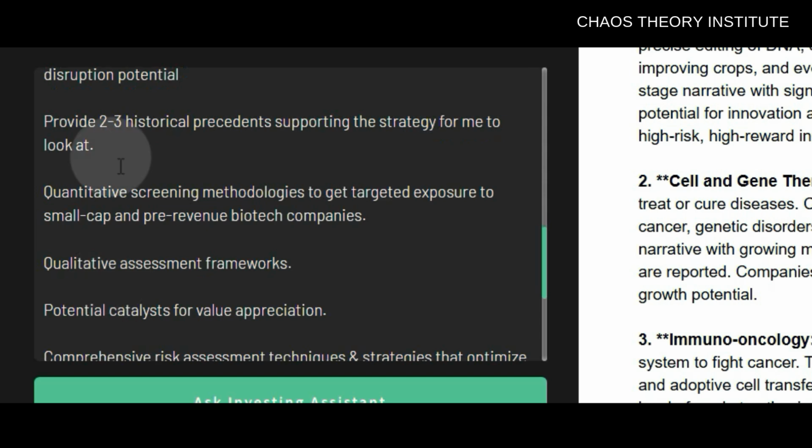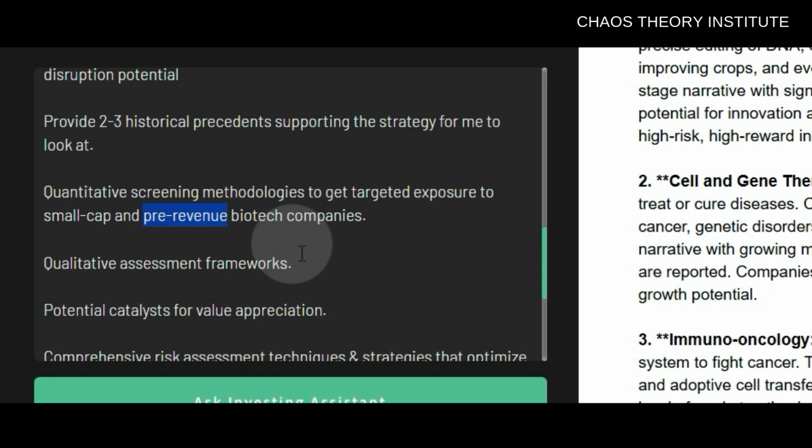This is essential for me because as an automation developer, it's really helpful for me to see a real world example of how this played out in the past. Now, this will just give me so much insight into how to build my automation and catch growth signals before the market catches on. Next, I'm going to write quantitative screening methodologies to get targeted exposure to small cap and pre-revenue biotech companies. So here you could just swap out pre-revenue with growing revenue, near profitability, consistently profitable, or mature cash cow company.